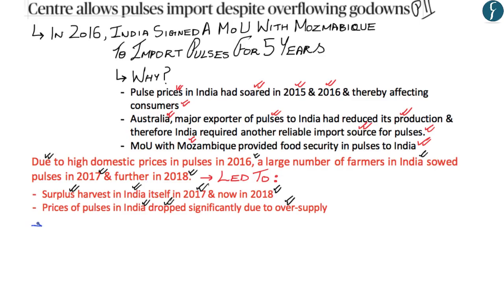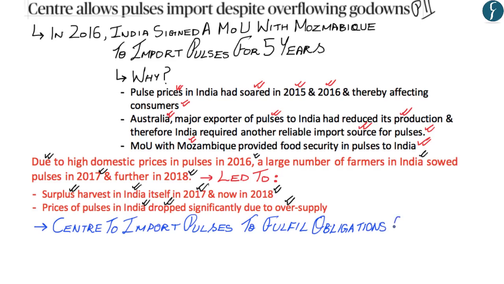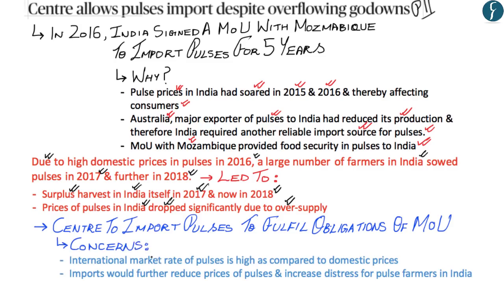But as the article has shown, the central government is going to import pulses to fulfill its obligations of the MOU with Mozambique. And this decision of the central government to further import pulses has raised various concerns. The first concern raised is that the government is going to import pulses, but the international market rate of pulses is actually very high as compared to the domestic prices, wherein for example the price of tur dal in the international market is around 27,000 rupees, but the price of tur dal in the domestic market or the Indian market is roughly around 3,400 rupees.